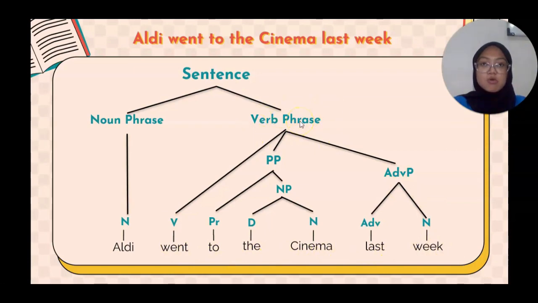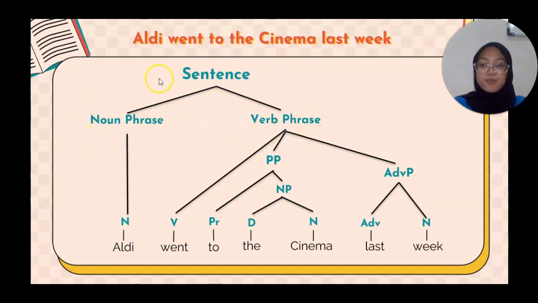So the sentence is composed of a noun phrase and a verb phrase. So we can draw the sample sentence. This sentence is composed of a noun phrase and a verb phrase.